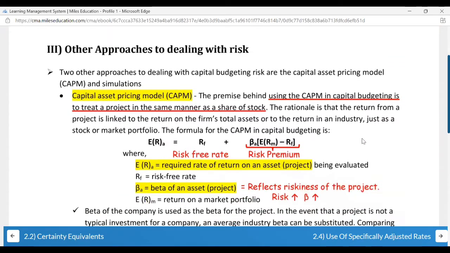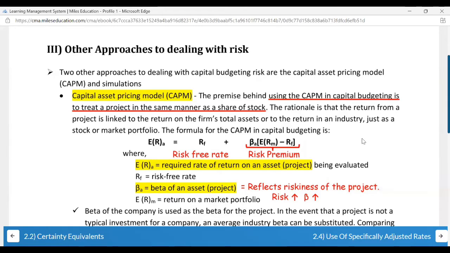Capital asset pricing model. You will for sure get this method. In any exam you appear for any professional qualification, CAPM will always be there. So how do you calculate that? Required rate of return on an asset. So first, in the required rate of return, there's a guarantee that you're going to get the risk-free rate. So we always take that separately.